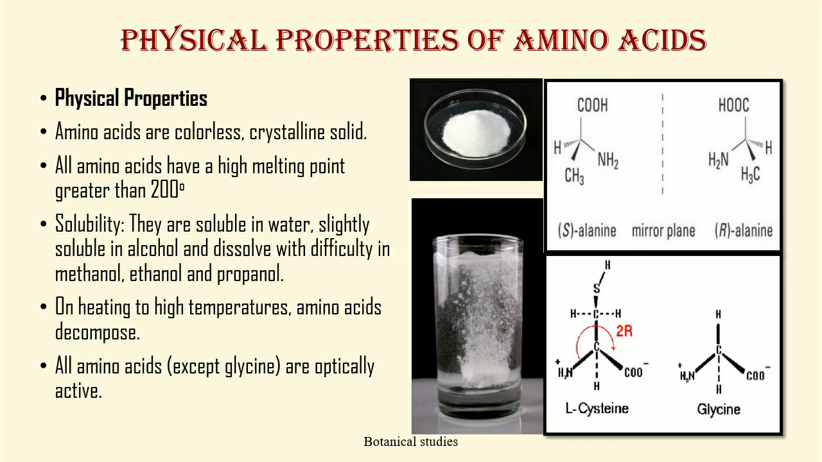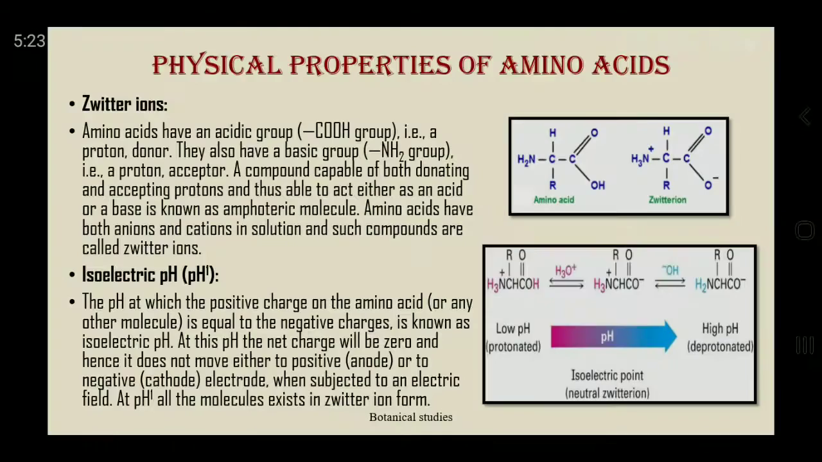Let us discuss now the physical properties of amino acids. Amino acids are colorless crystalline solids. All amino acids have high melting point, greater than 200 degrees Celsius. Amino acids are soluble in water, slightly soluble in alcohol, and dissolve with difficulty in methanol, ethanol, and propanol. On heating to high temperature, amino acids decompose. All amino acids except glycine are optically active.